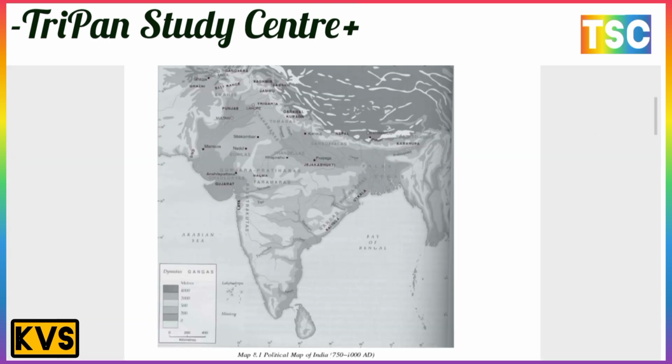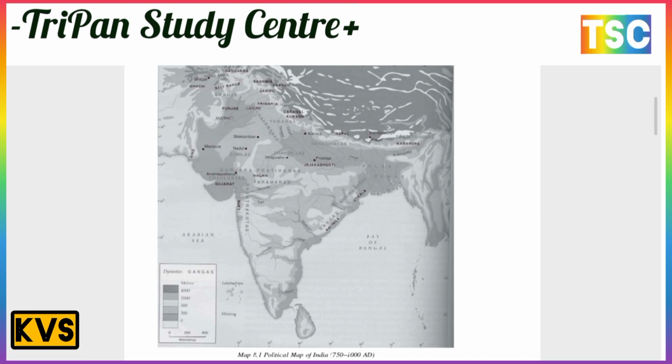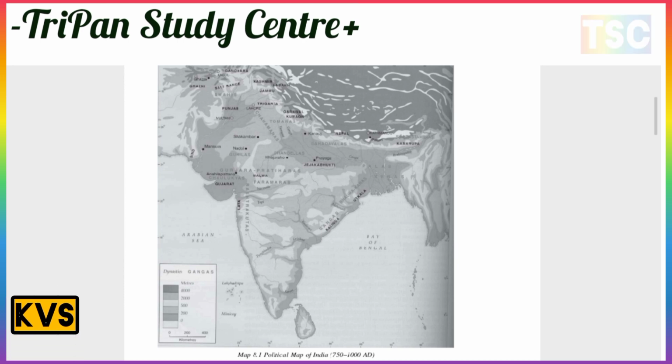Here we show a political map of India, 750 to 1000 AD. The most important areas shown are the three important dynasties: the Pratihara, the Pala and the Rashtrakuta. These are the most important areas in this map.